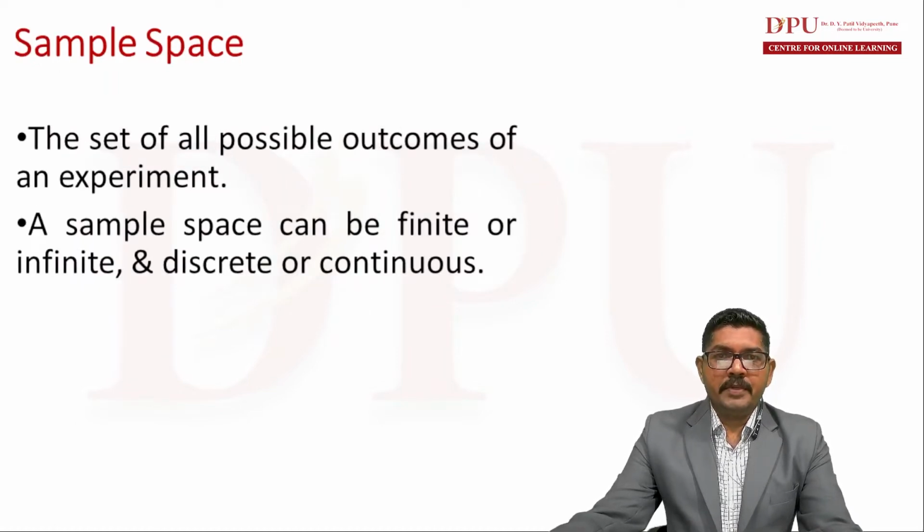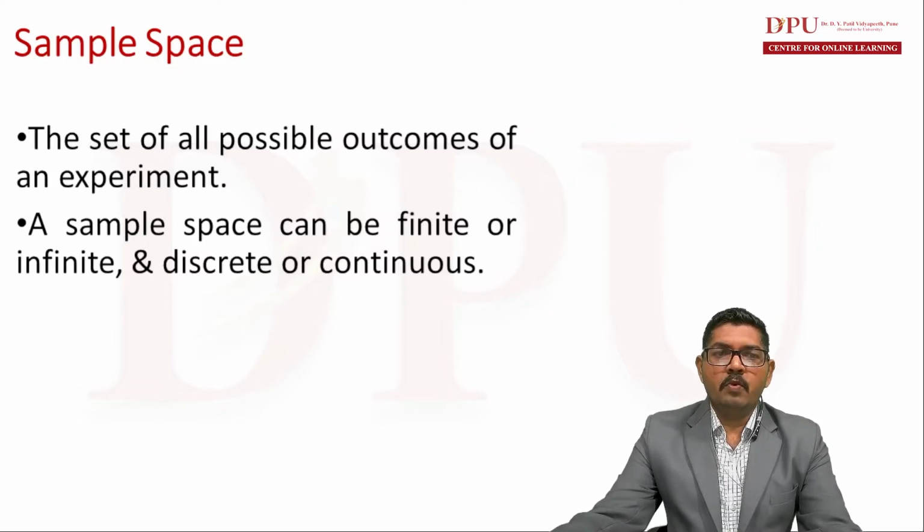Then sample space. Now this is again in relation to the experiment. So what is sample space? Sample space is the listing of all possible outcomes of an experiment. The set of all possible outcomes of an experiment is the sample space. A sample space can be finite or infinite, discrete or continuous.